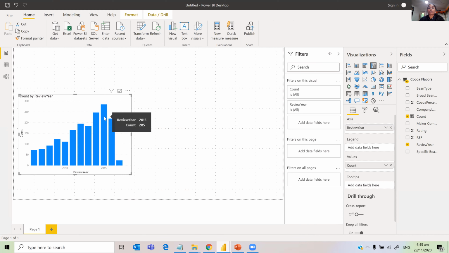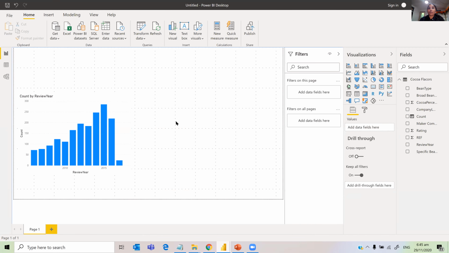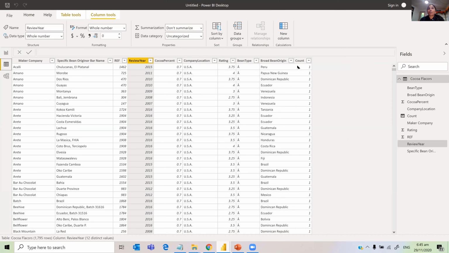The number of chocolate reviews was maximum in 2015. So to answer the question of what is the difference between a column and a measure: I'm going to go to the data layer. If you want to create a column, the values of the column should be at the row level.